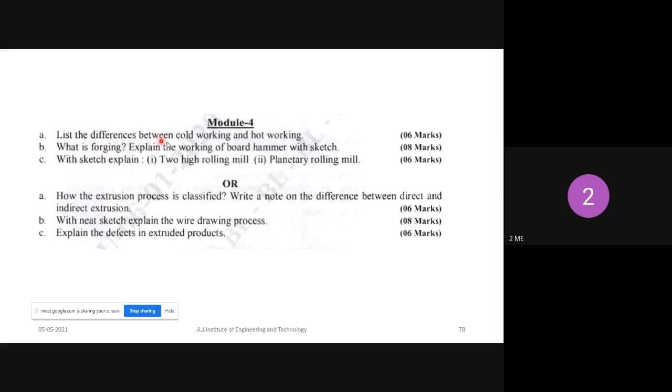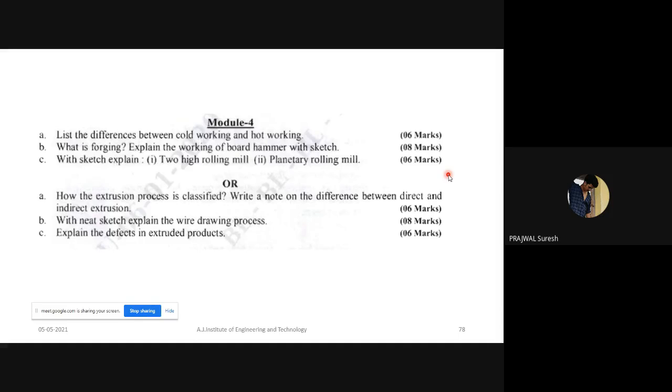List the difference between cold working and hot working. These are the three questions for assignment 1. What is forging and explain the working of board hammer with the sketch, and with the sketch explain two high rolling mill and planetary rolling mill.